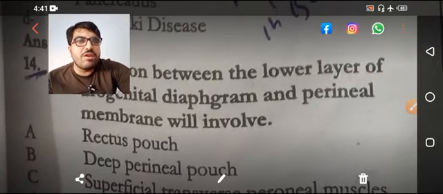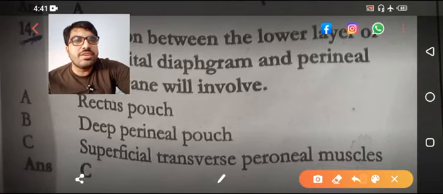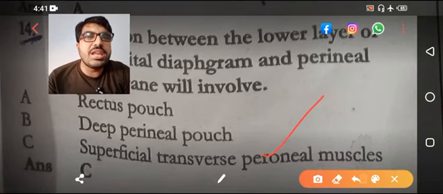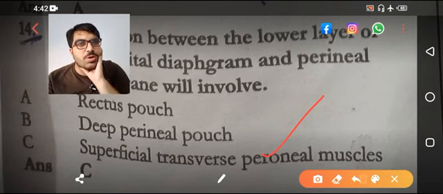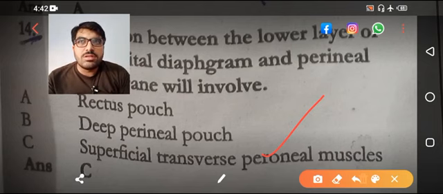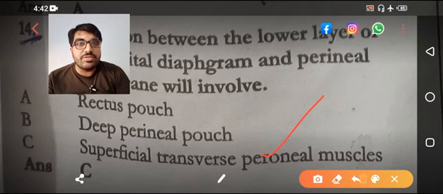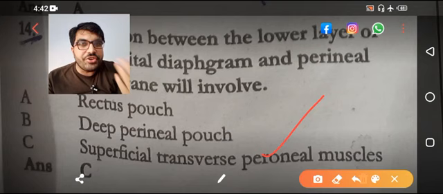Infection between the lower layer of urogenital diaphragm and perineal membrane will involve, the answer is superficial transverse perineal muscle, because they are talking about the superficial perineal pouch. We are having two pouches, the superficial perineal pouch and deep perineal pouch, and I will not go into the detail because the candidates are complaining that I am wasting too much time in discussion, so I have to explain briefly.